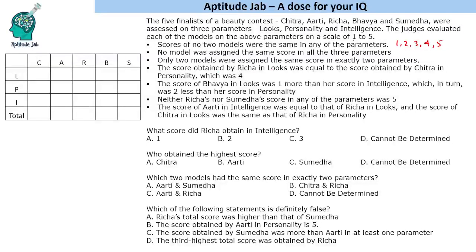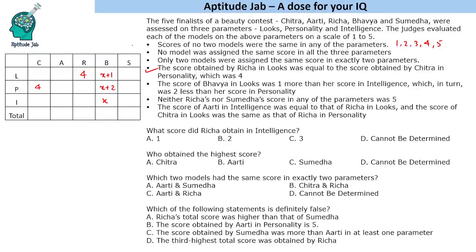The score obtained by Richa in looks was equal to the score obtained by Chitra in personality, which was 4. Now the score of Bhavya in looks was one more than her score in intelligence. Let's say her intelligence score is X, so her looks score will be X plus 1. Intelligence was 2 less than her personality, so her personality score will be X plus 2.